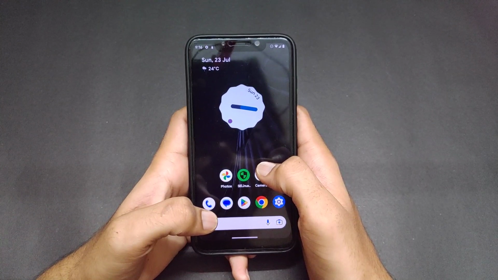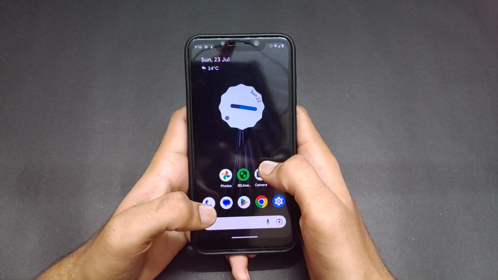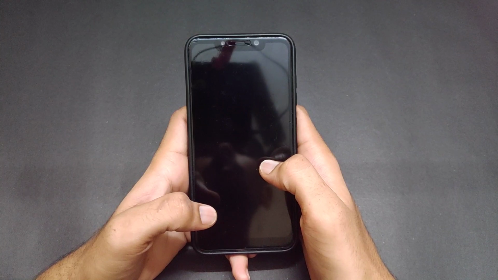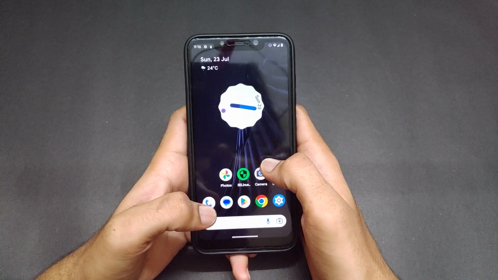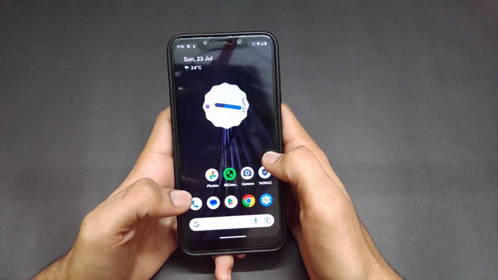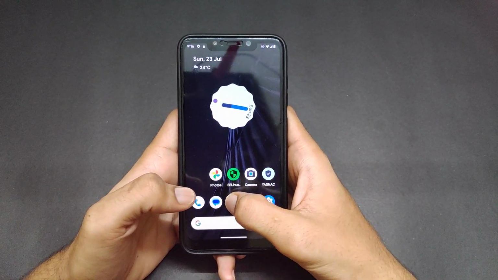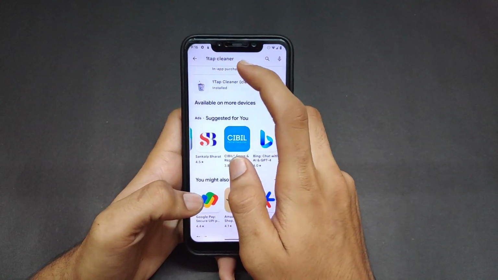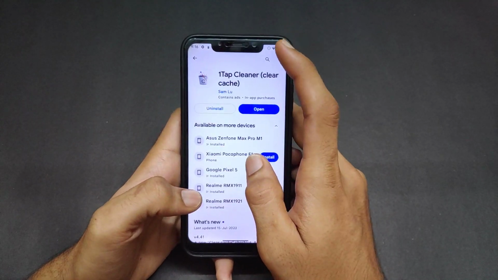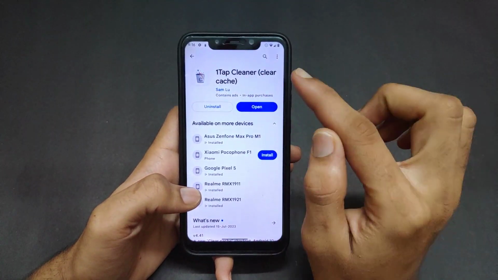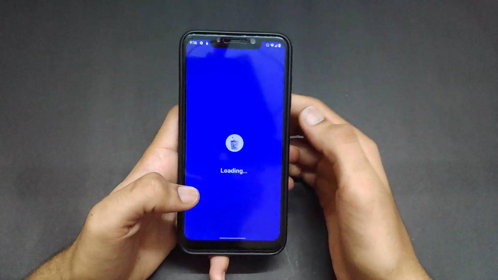Hey guys, my name is Abhishek, and in this video I am here to tell you how to clean the cache data of any Android device. Firstly, we have to go to the Play Store and download the app One Tap Cleaner. One Tap Cleaner is the app to clear the cache data. Download and install the app and open it.